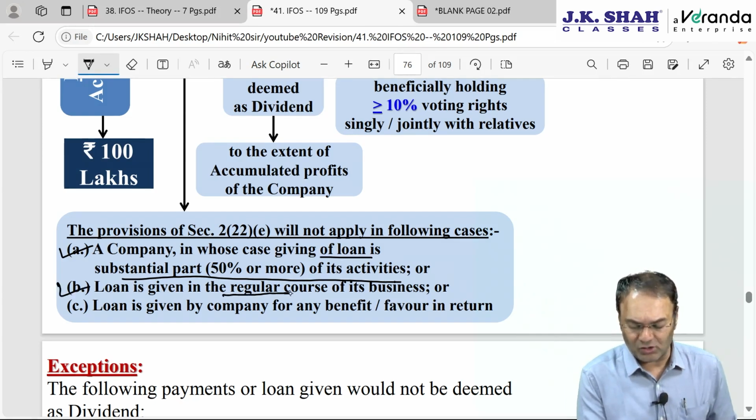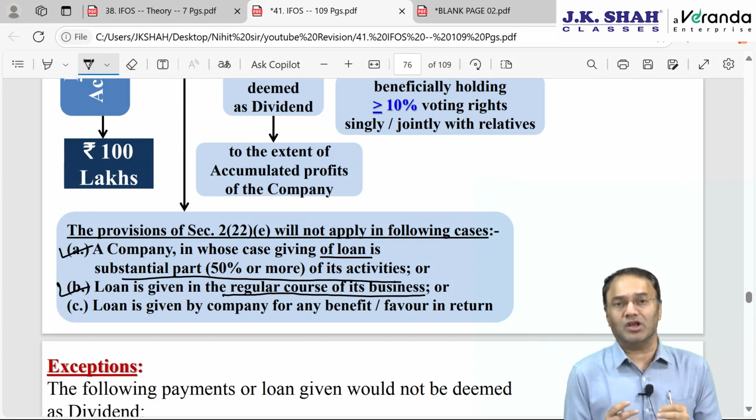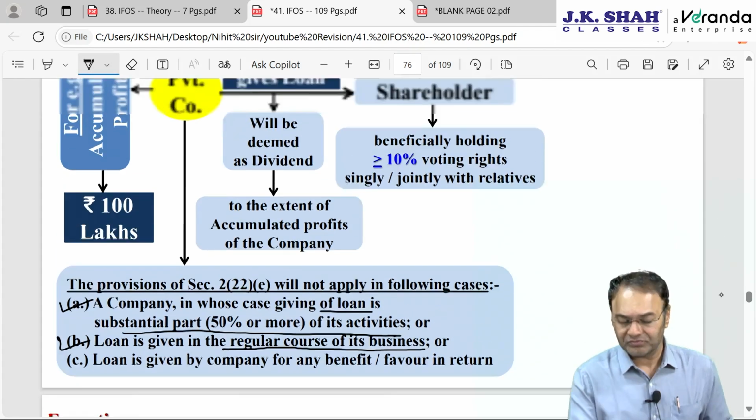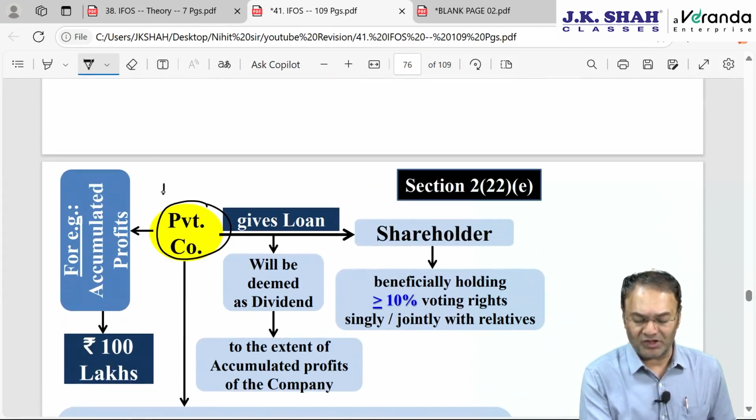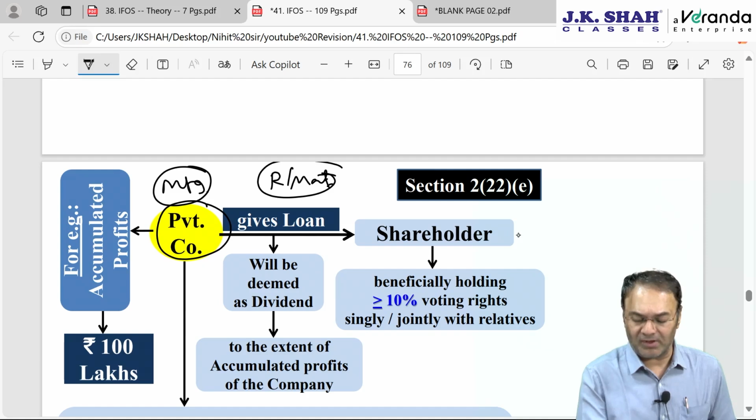Then, if the loan is given in the regular course of business. Now many people, and many teachers also, don't understand what giving a loan in the regular course of business is. So understand: the company is into manufacturing of some product, and for manufacturing that product the company requires some raw material, and that raw material is manufactured by one of the shareholders, Mr. P. Mr. P manufactures some product.